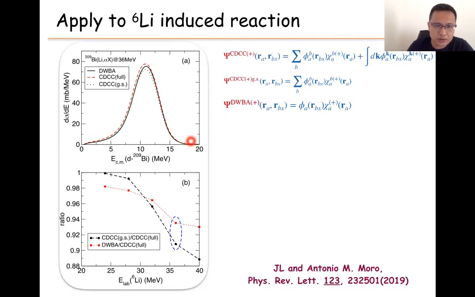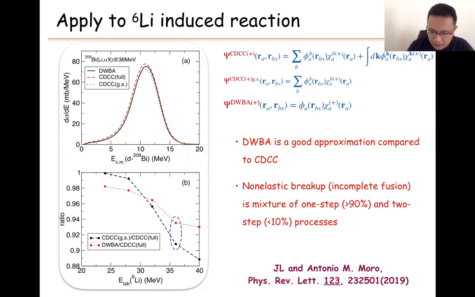Here we find out the DWBA is a very good approximation, because the DWBA is this black line, the CDCC4 is this dashed line. This is very close and is a very good approximation here, not only the magnitude but also the shape. In addition, we also compare the CDCC4 with the CDCC ground state. CDCC ground state means the non-elastic breakup is a one-step process, not going through the continuum state, only using the ground state component. So this is very close to the full CDCC solution here.